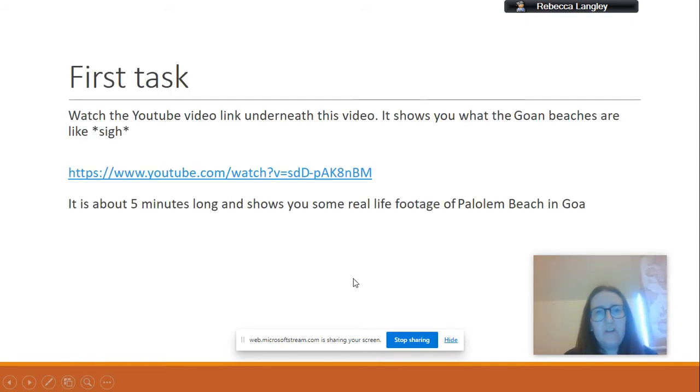So you're going to watch a YouTube video underneath this video, and it shows you what Goan beaches are like. It's some drone footage of a genuine beach in Goa. There's the link, but it is underneath here. It's about 5 minutes long, and it shows you some real life footage of a place called Palolem Beach, which is a real life beach in Goa. It looks very nice. So pause here, watch that first.